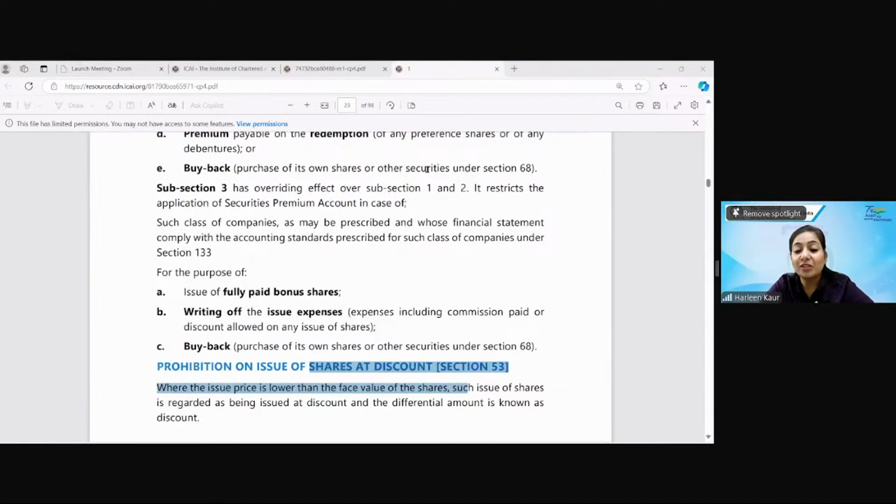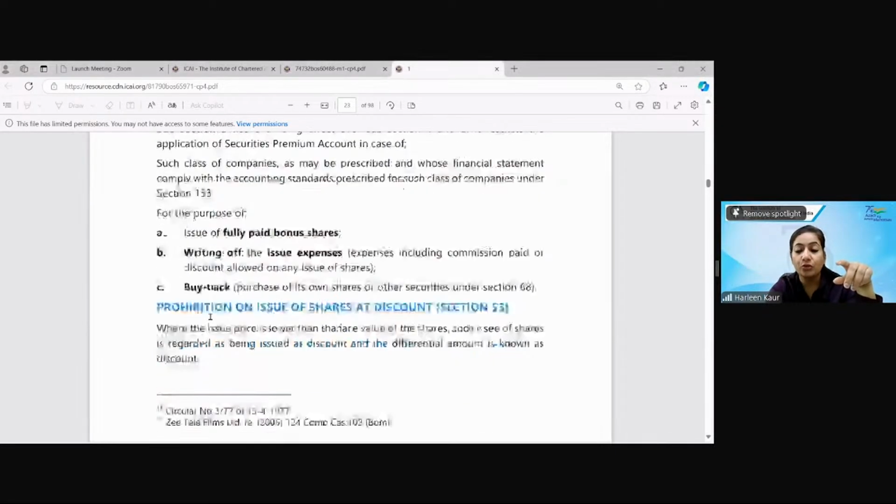So, there is a prohibition. Section 53 in itself starts with this word, that there is a prohibition. You cannot issue the shares at discount. If you issue the shares at discount, it means you're issuing them at lower than the face value. If the shares are rupees 10 each, you're issuing them at rupees 8. That means you're issuing them at discount, and this differential amount of rupees 2 is the discount. So, you cannot issue the shares at discount.